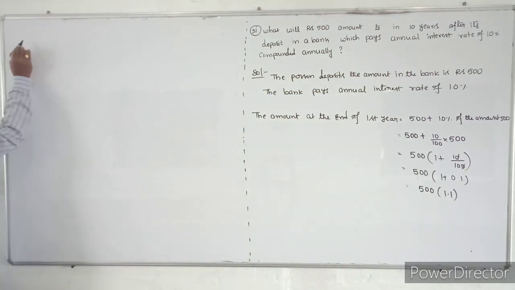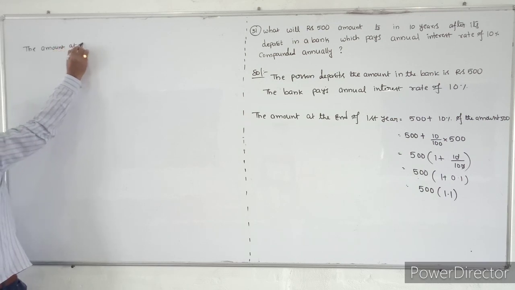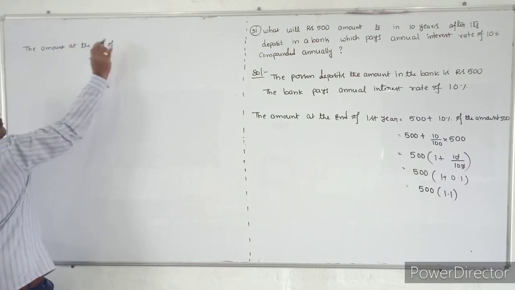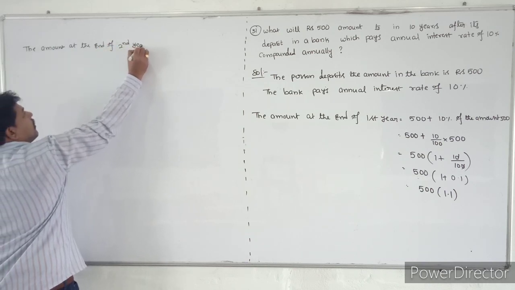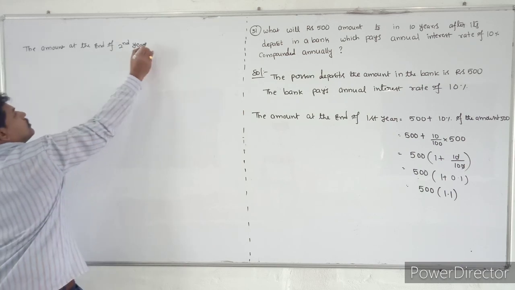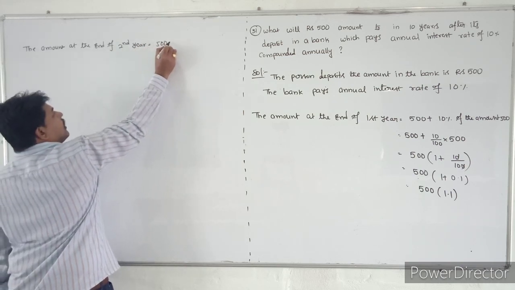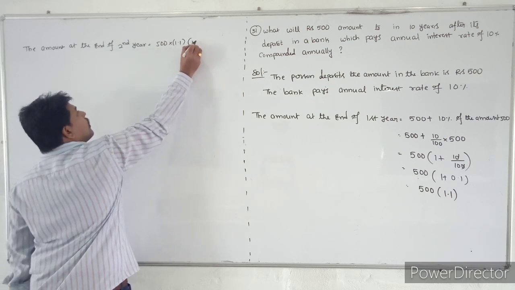The amount at the end of the second year. So that is equal to, similarly you can take 500 into 1.1 into 1.1.